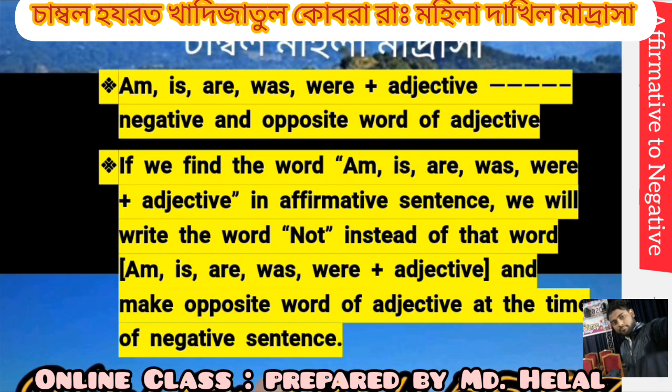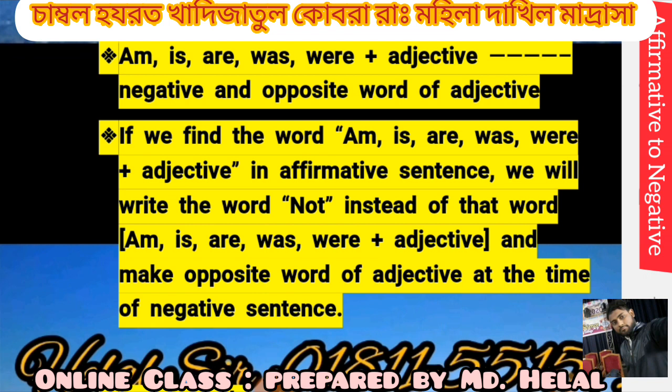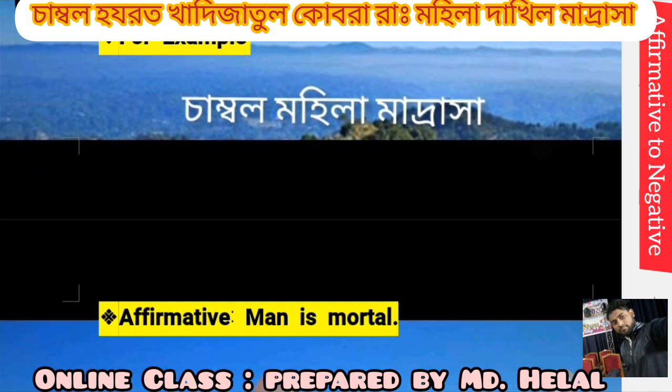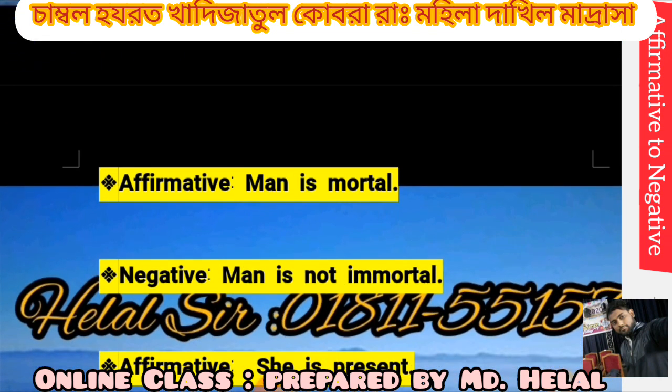Am, is, are, was, were plus adjective change to negative with the opposite word of the adjective. If we find am, is, are, was, were plus adjective in an affirmative sentence, we write "not" after that word and use the opposite word of the adjective in the negative sentence. For example, "Man is mortal" becomes "Man is not immortal."